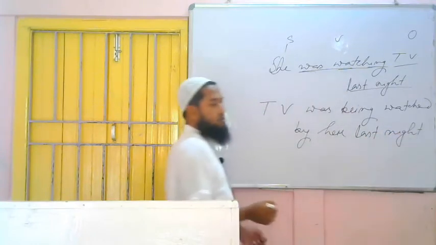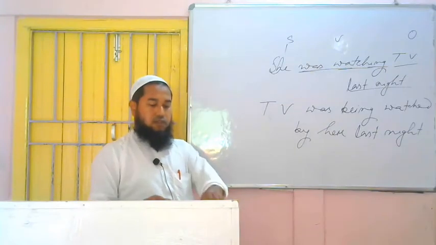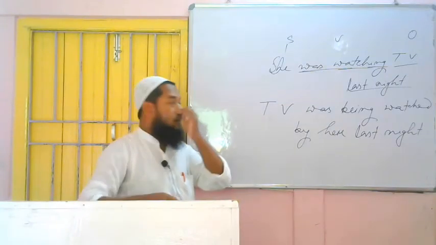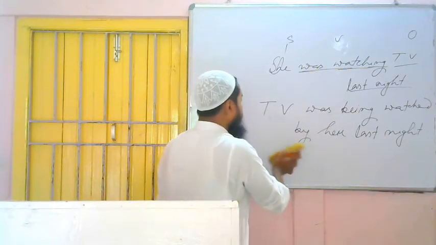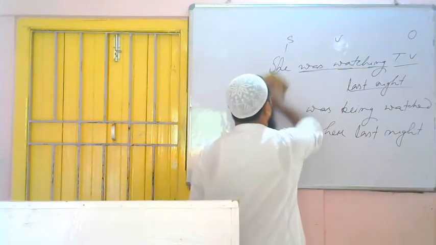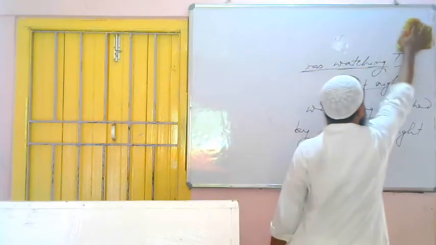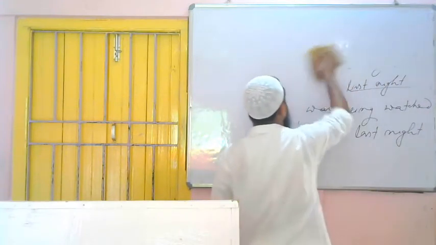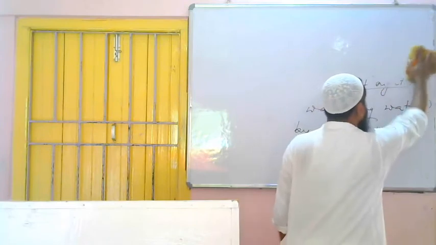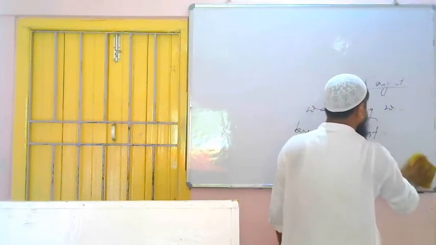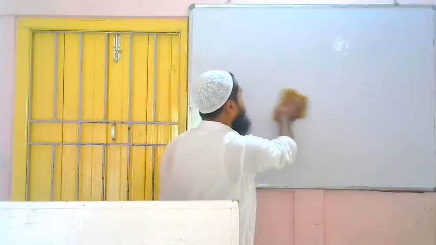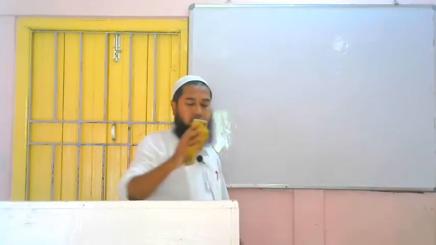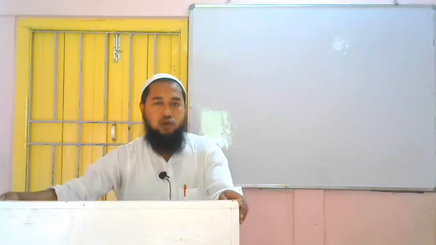Finished. So simple. If we follow the rules, it is nothing. Then we have to proceed towards the next sentence, or the next tense. The next tense is past perfect tense. How to identify a sentence as past perfect tense? If we get had and the third form of the verb, then we have to identify the sentence as past perfect tense.